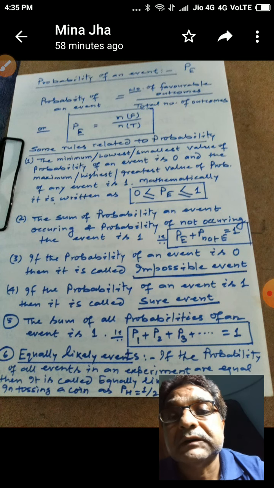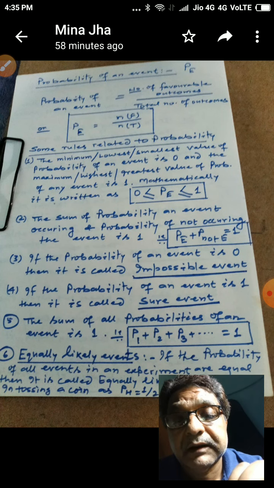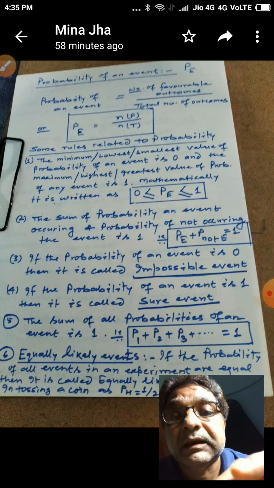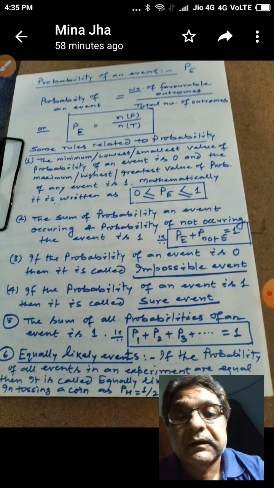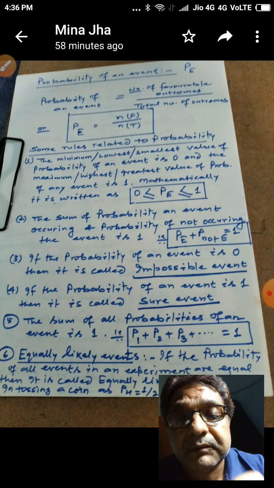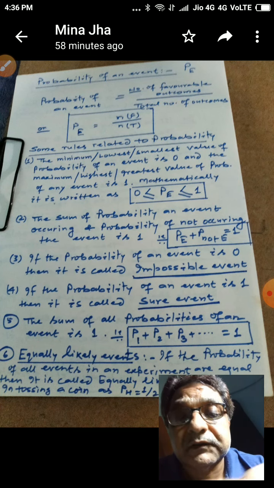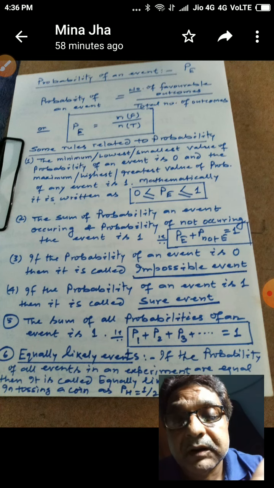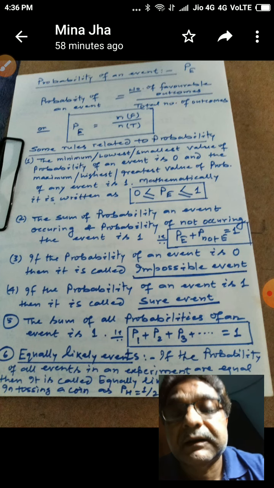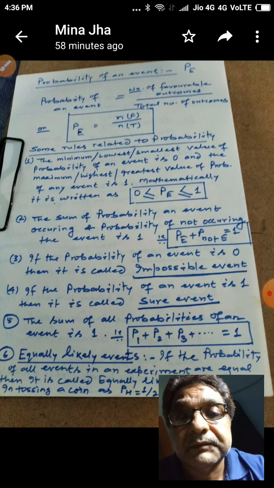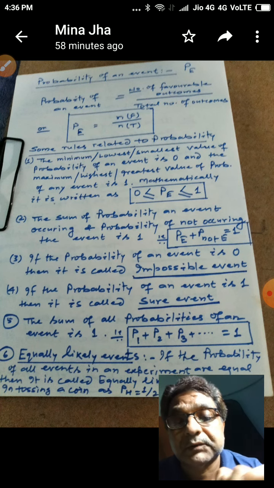Here, students, probability of an event has the symbol P with suffix E, indicating that P is the probability and E, written below, stands for an event. So in symbol it is P(E), which is equal to the number of favorable outcomes divided by the total number of outcomes.